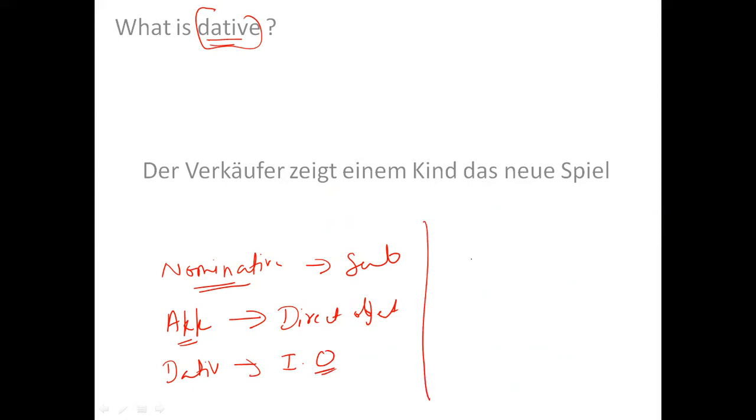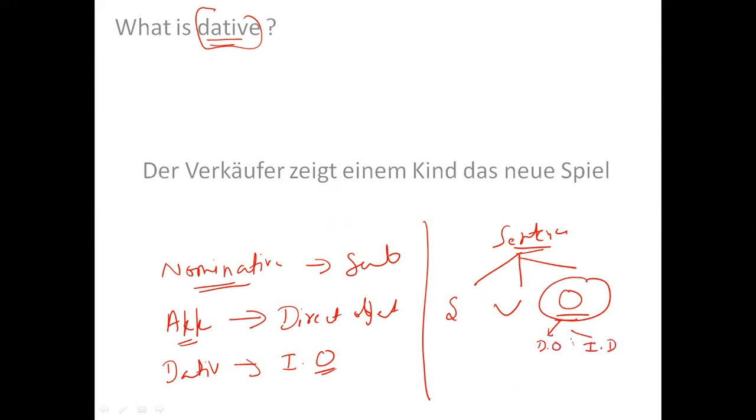If I talk about a sentence, it has many parts, like subject, verb, and object. If I talk about object, it can be a direct object or an indirect object. So subject is known as nominative, verb is verb, direct object is accusative, and indirect object is dative.